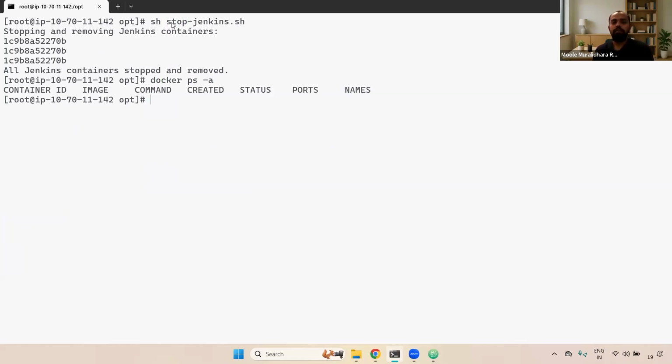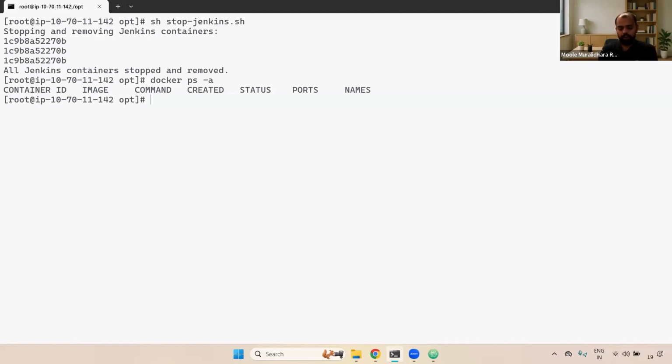The reason we run this particular shell script, stop-jenkins.sh, is that by running this shell script, it stops the container first, and then it will delete the container. One container only, guys. Okay, it will stop that, and it will delete the container.